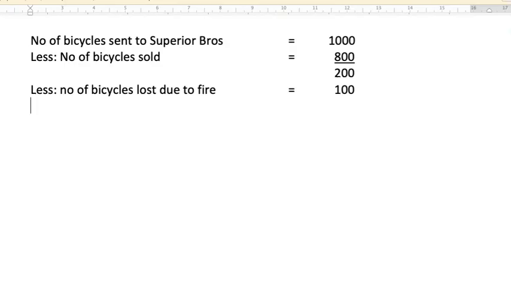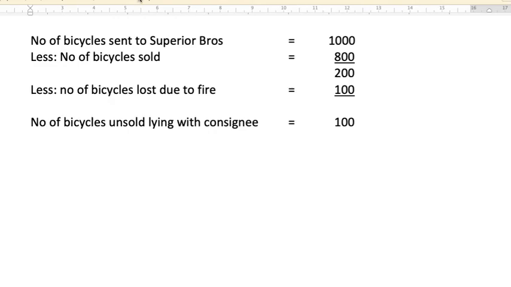So what is the total value of unsold stock which is with the consignee? It is 100 bicycles, right? So the total unsold bicycles which are lying with the consignee is 100. Now we have to find out the value of these 100 bicycles, right? Now the next is calculation of consignment stock that we are going to find out. Fine. So first we are going to calculate the cost of 100 bicycles which are unsold, and the price of each is 150.